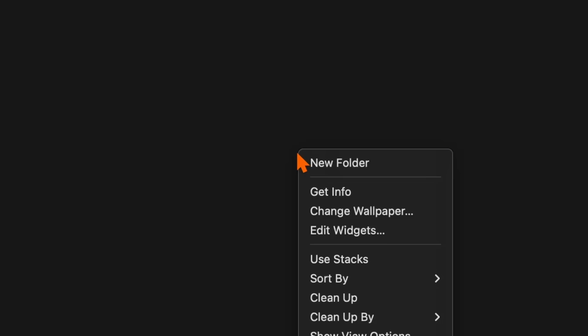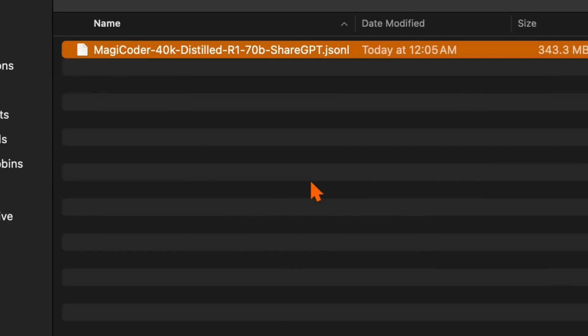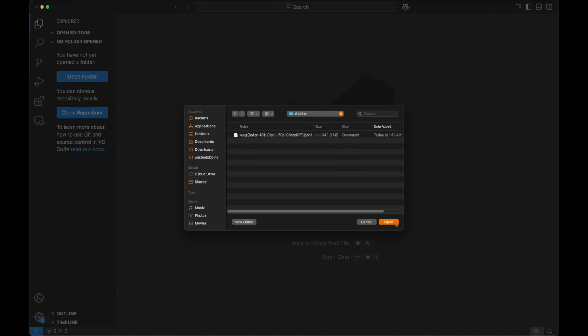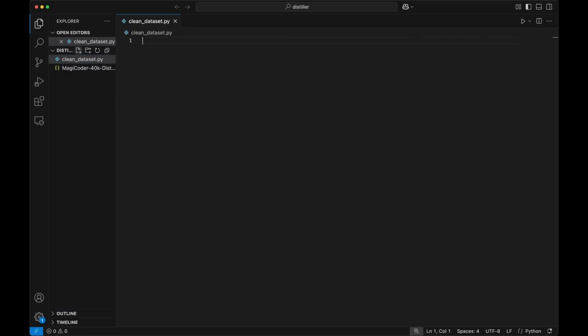Once the Magicoder dataset is downloaded, create a folder anywhere on your PC and name it Distiller. Place your dataset file into that Distiller folder, and then we can open the Distiller folder in VS Code. In VS Code, we can click on the icon in the top left to create a new file in our folder. Within the text input field, write clean_dataset.py and press enter. This will create a new Python program in the Distiller folder named clean_dataset and open that new program in the code editor window.